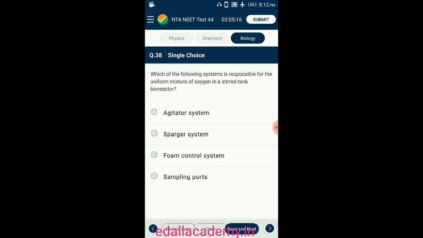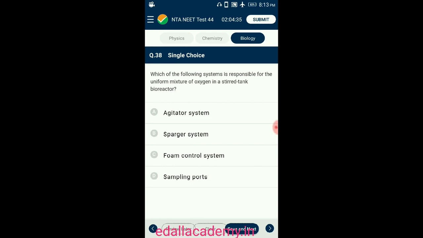Question number 38. Which of the following systems is responsible for uniform mixture of oxygen in a stirred tank bioreactor? A stirred tank reactor is usually cylindrical or has a curved base to facilitate the mixing of the reactor contents. This stirrer facilitates even mixing of oxygen availability throughout the bioreactor. Alternatively, air can be bubbled through the reactor in a sparged stirred tank bioreactor.